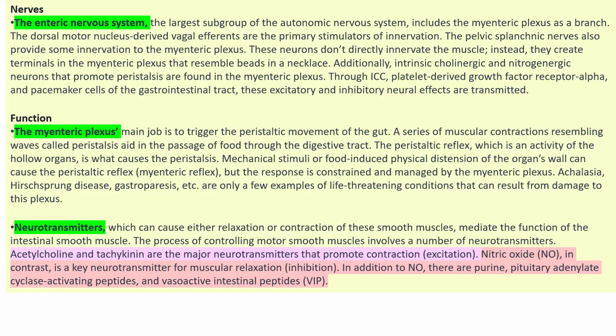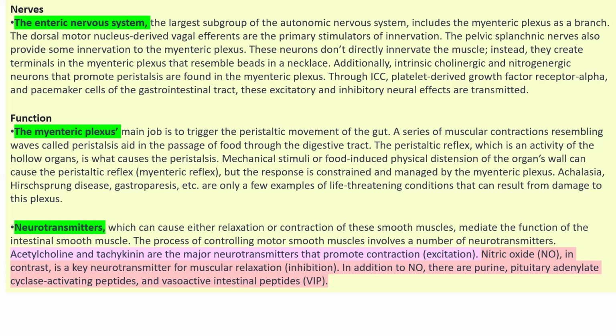The neurotransmitters controlling the motor smooth muscle are acetylcholine and tachykinin. Very important point. These two neurotransmitters help in the contraction of this smooth muscle for peristaltic movement.